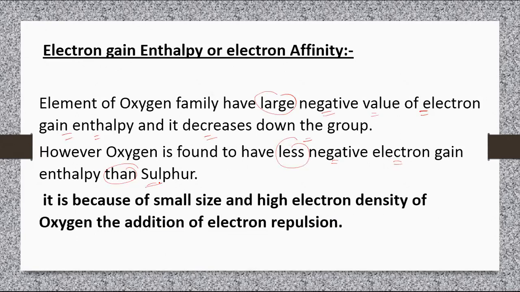The reason is the small size of oxygen and high electron density, and electronic repulsion also plays an important role. So in case of oxygen, its size is small, electron density is high, and electronic repulsion is maximum. That is why oxygen has a less negative electron gain enthalpy value than sulfur.